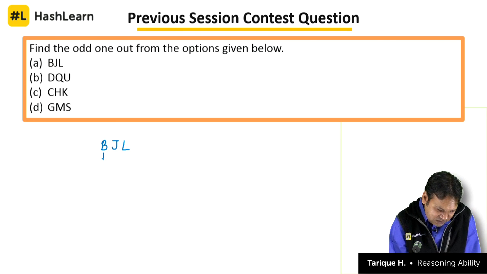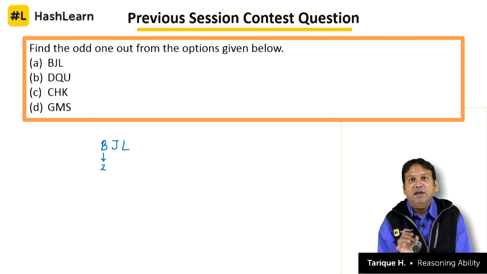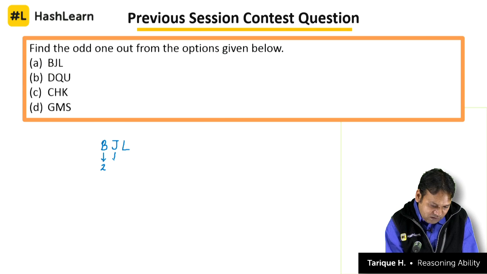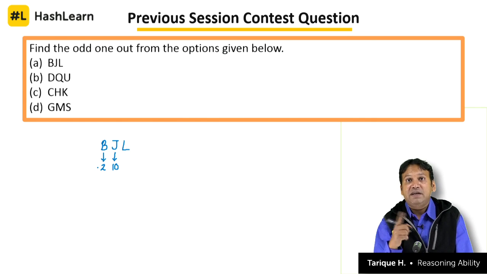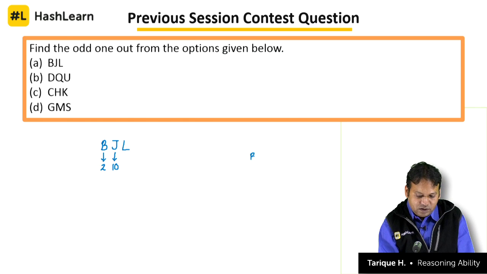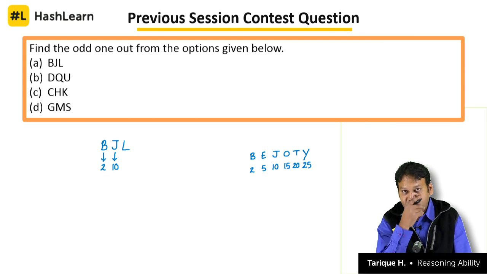You can take the positional value of letters and see if you get any odd one out. Trust me, one thing that you should do is to approach the question using a positional value method. Now what is J? J's value is 10 in the English alphabet. If you have done my letter based reasoning class earlier, I had given you a keyword there, that is BEJOTY. These letters give you the position value where B is 2, and all the others are multiples of 5. This keyword helps you in finding out the positional value of other letters in the English alphabet. That's how I know that J is 10.